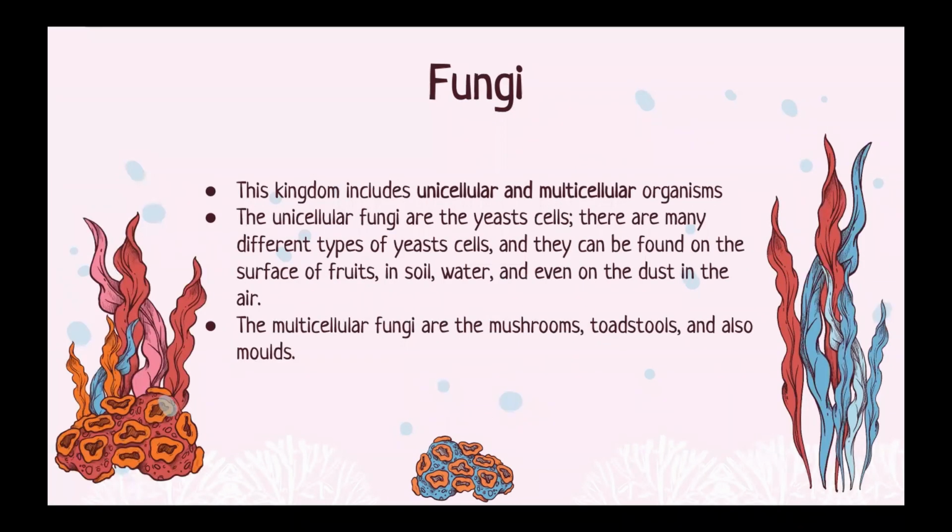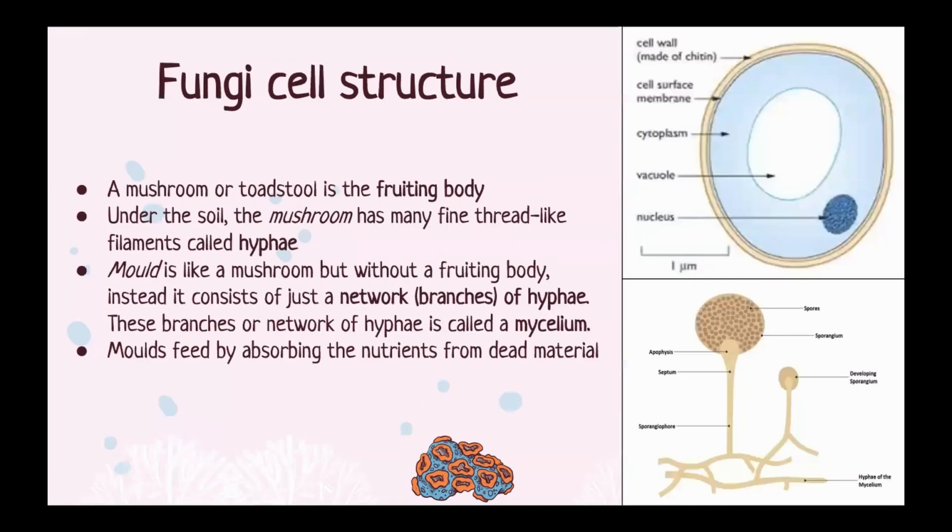Fungi. This kingdom includes unicellular and multicellular organisms. Unicellular fungi, which are the yeast cells, have many different types of yeast cells, and they can be found on the surface of fruits, in soil, water, and even on the dust in the air. The multicellular fungi are the mushrooms, toadstools, and molds.